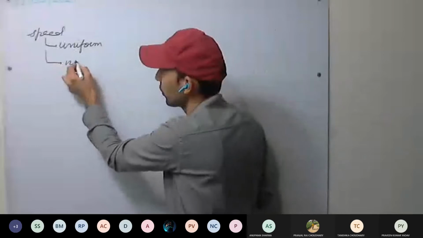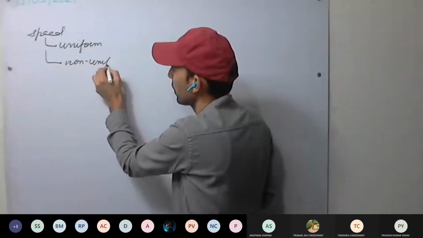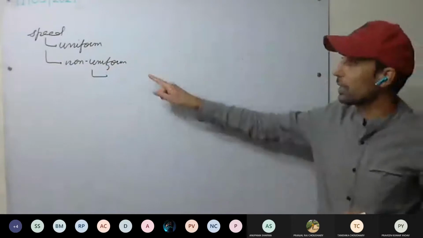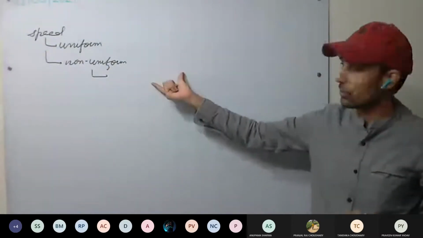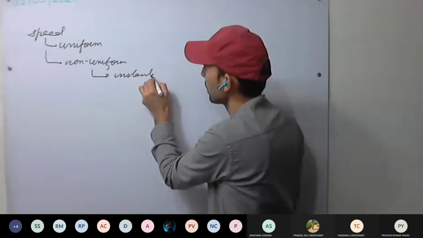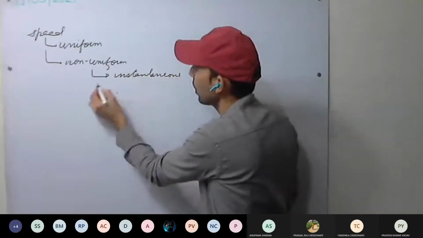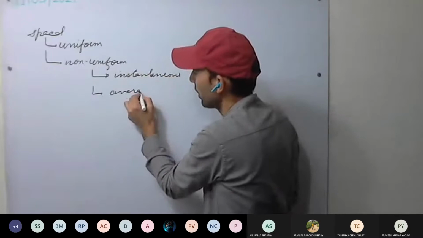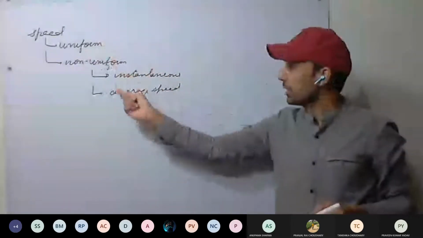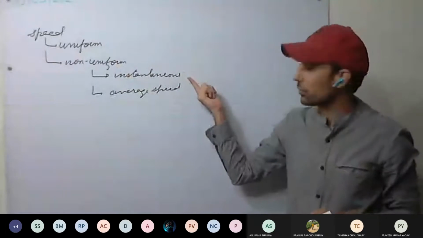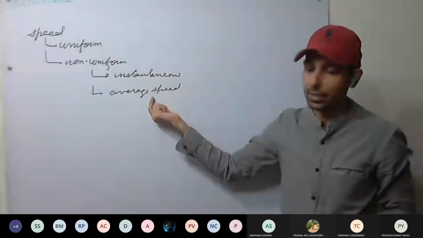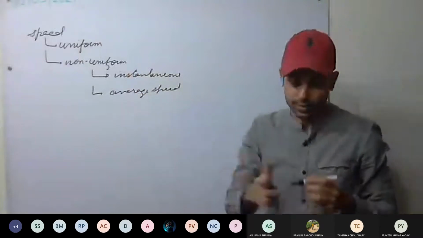Next we discussed non-uniform speed, that is covering unequal distance in equal intervals of time. We talk of instantaneous speed and of average speed. When we are talking of uniform speed, these two terms are meaningless or useless, because uniform speed will be the same as instantaneous and the same as average speed. This is clear. This we have discussed.